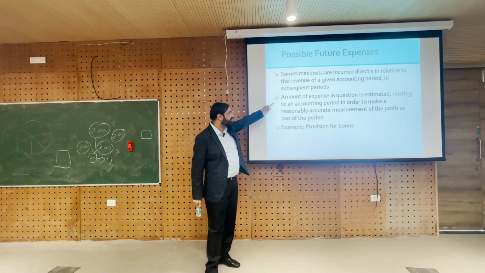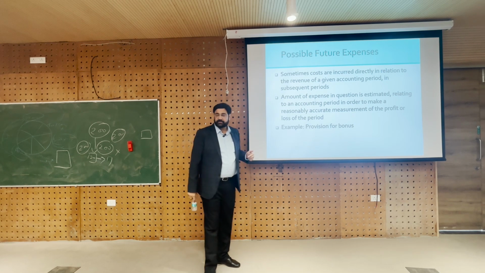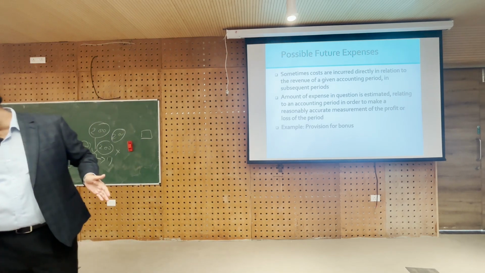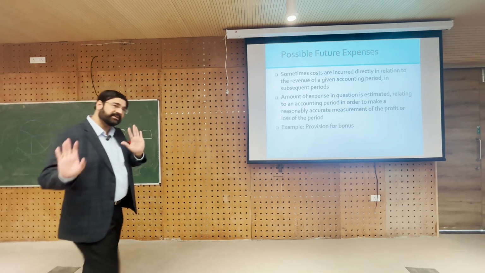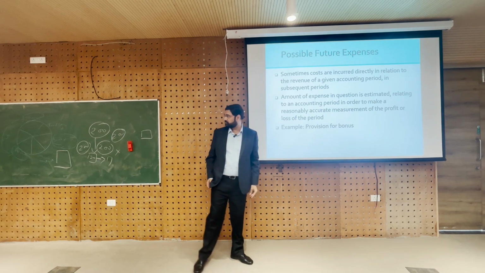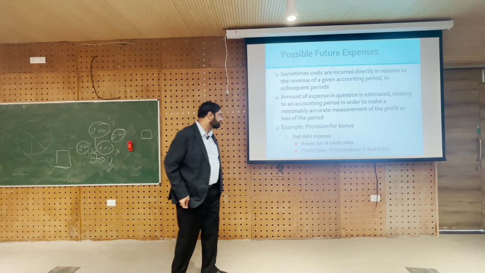So, the amount of expense is estimated relating to an accounting period in order to make a reasonably accurate measurement of the profit or loss of the period. So, the bonus for this 31st March 2024 will be paid in the next year. That is what I am trying to say, right. Example is provision for bonus, and yet other examples are bad debt expense.